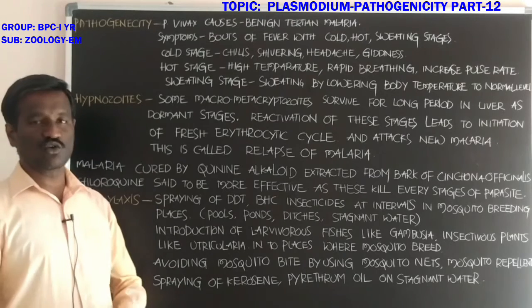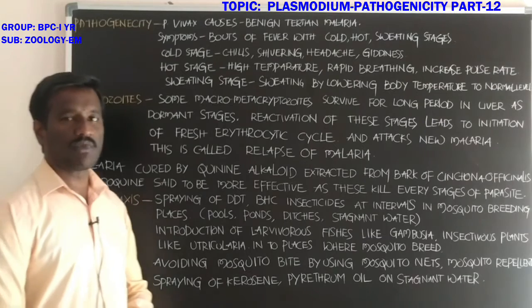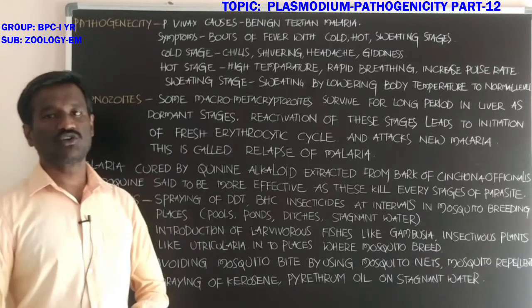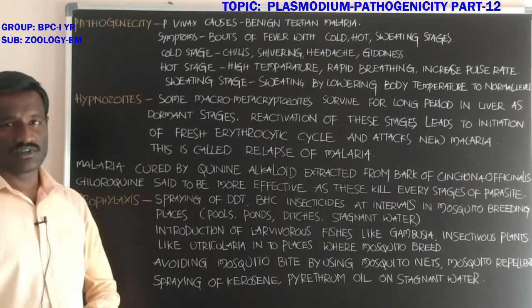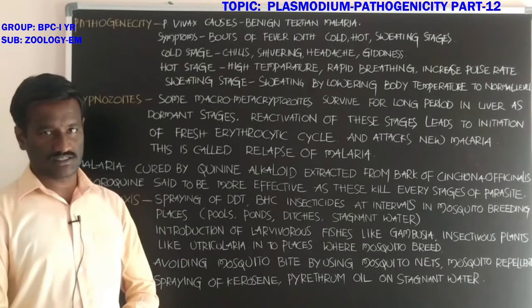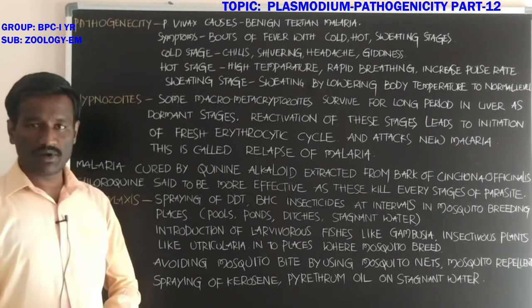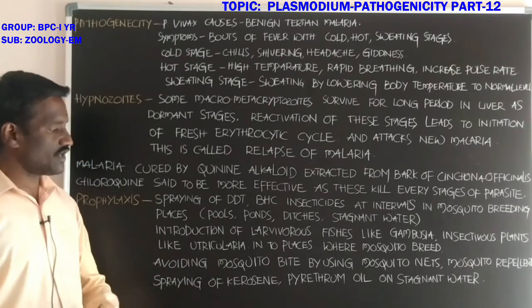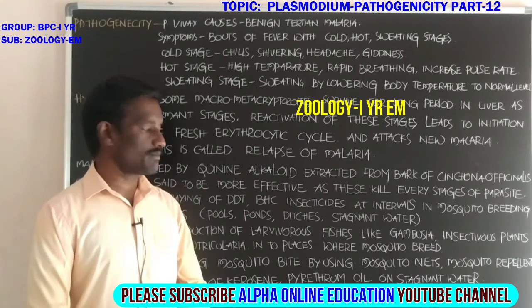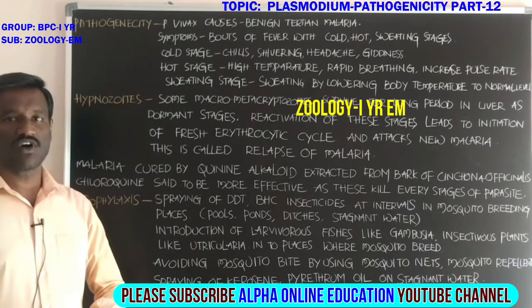Next, avoiding mosquito bites by using mosquito nets and mosquito repellents. Repellents are substances that repel the insects, driving them back. Next, spraying of kerosene and pyrethrum oil, which are chemicals, on stagnant water where water is stored.